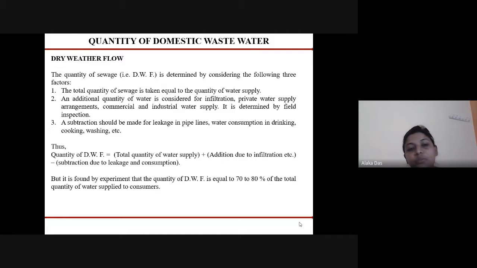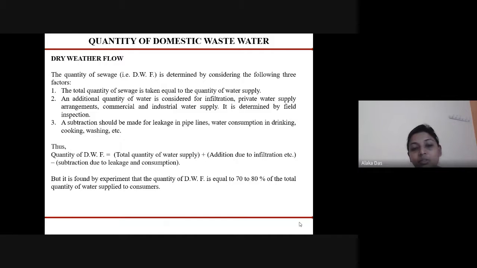So the quantity of sewage, that is the dry weather flow, is determined by considering the following parameters. The first parameter is the total quantity of sewage, which is taken equal to the quantity of water supply. The additional quantity of water is considered as infiltration, private water supply arrangement, commercial and industrial water supply, and it is determined by field inspection.